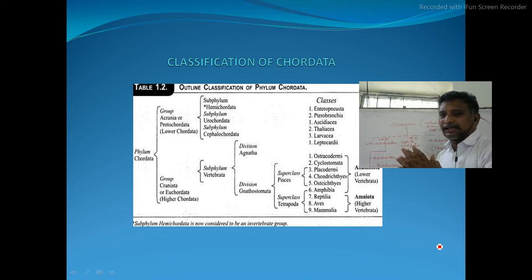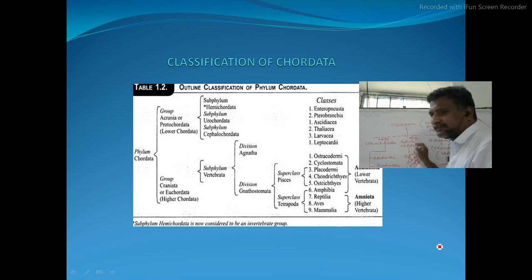That we have to remember all the time. In cephalochordata, the notochord is present in the head. They do not lose their head. Hence, all the time they have a notochord throughout their life. Hence, we named them typical chordates.